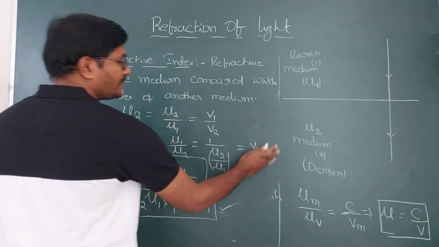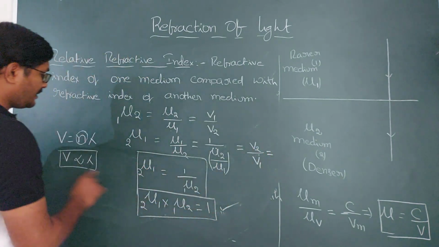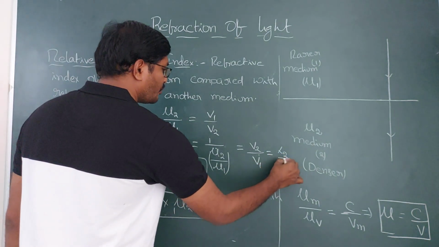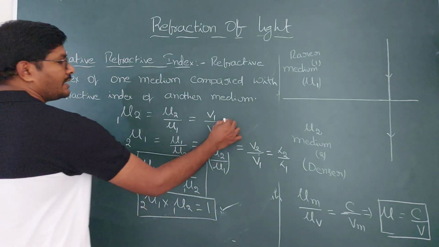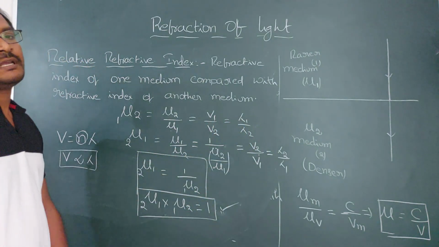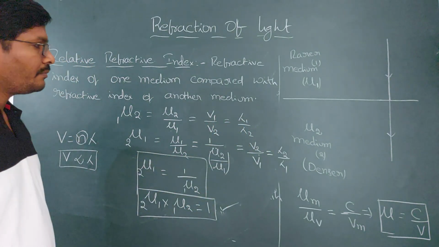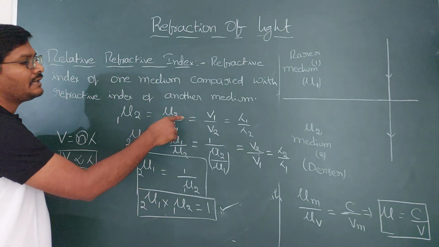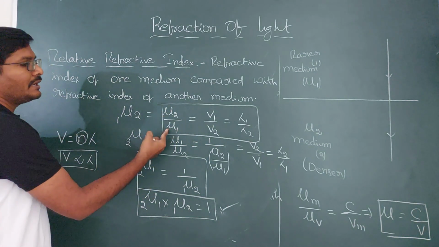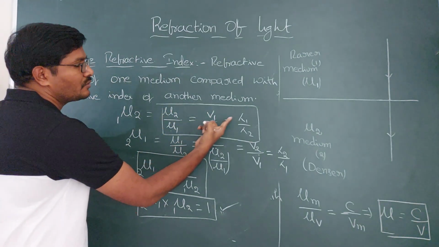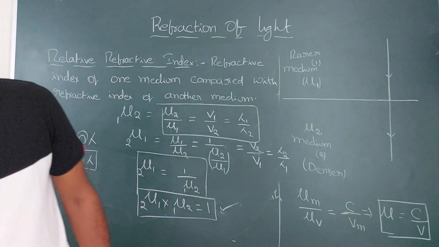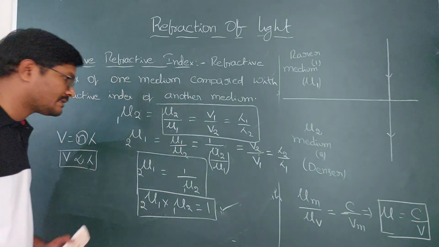You can write this formula as V2 by V1, which is directly related to lambda 2 by lambda 1 also, because velocity and wavelength are directly related. But refractive index is inversely related. Mu 2 by mu 1 is equal to V1 by V2 is equal to lambda 1 by lambda 2. Okay, so this is about the relative refractive index.